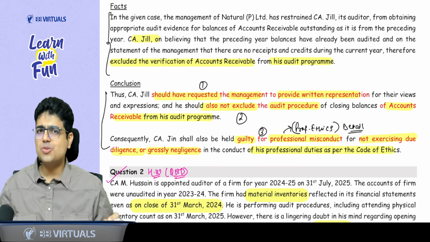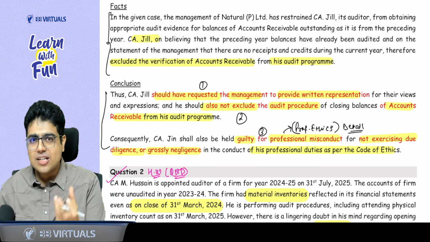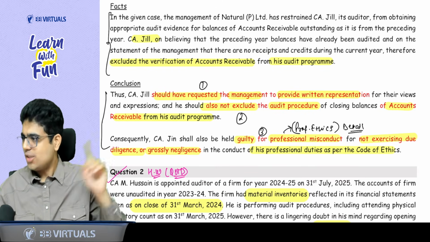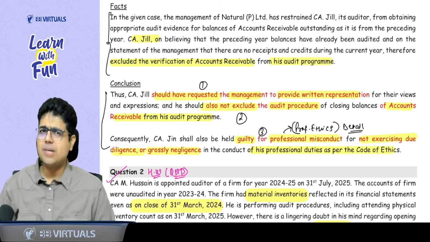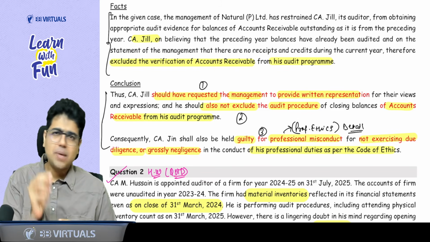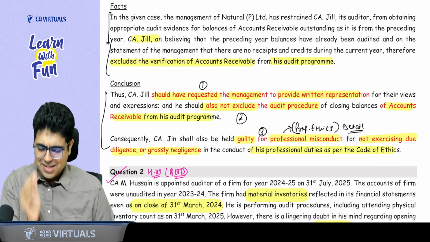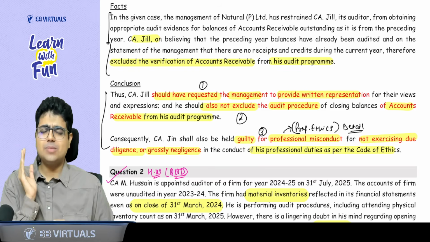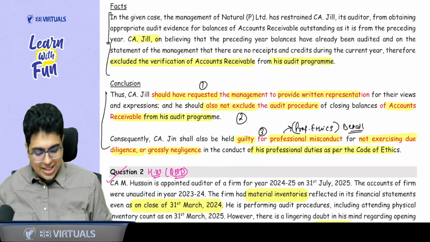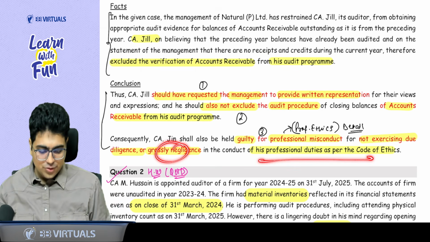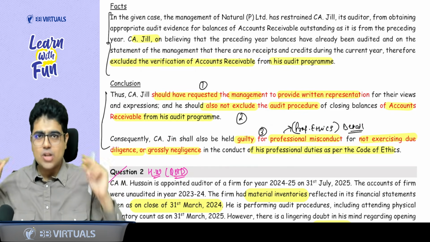which most of the students miss, and I don't want you to miss, is giving a reference of professional ethics. This is the only question of standards which gives a reference of professional ethics. So very important, please mark it: Clause 7, Part 1, Second Schedule. What does this clause say? A CA in practice shall be deemed to be guilty of professional misconduct if he fails to exercise due diligence or he is grossly negligent in the conduct of duties. So this also becomes a part of your answer. You're getting the point or not?